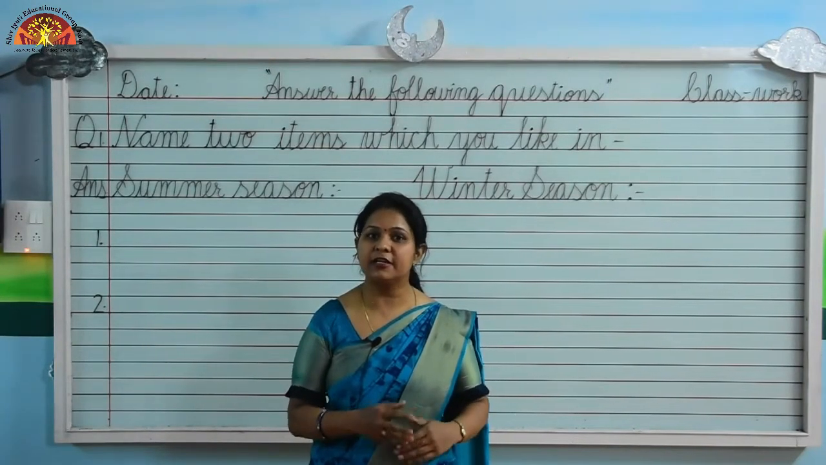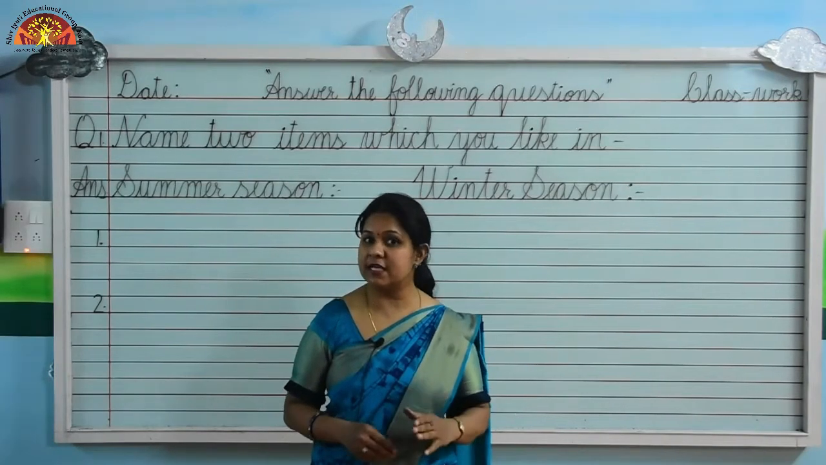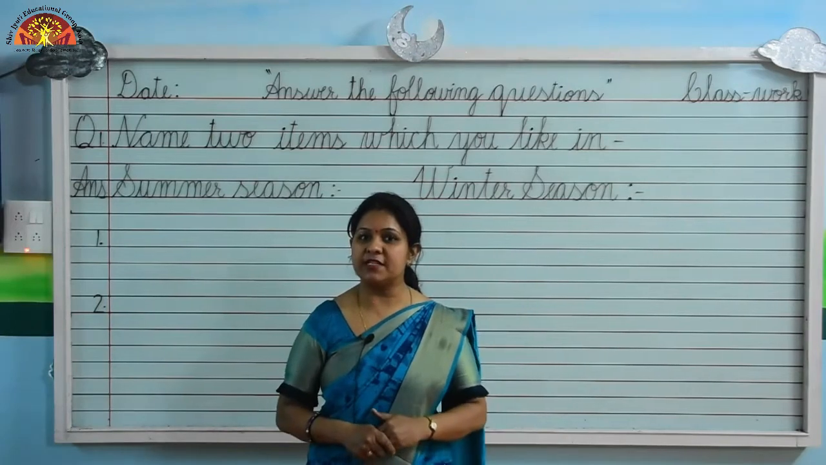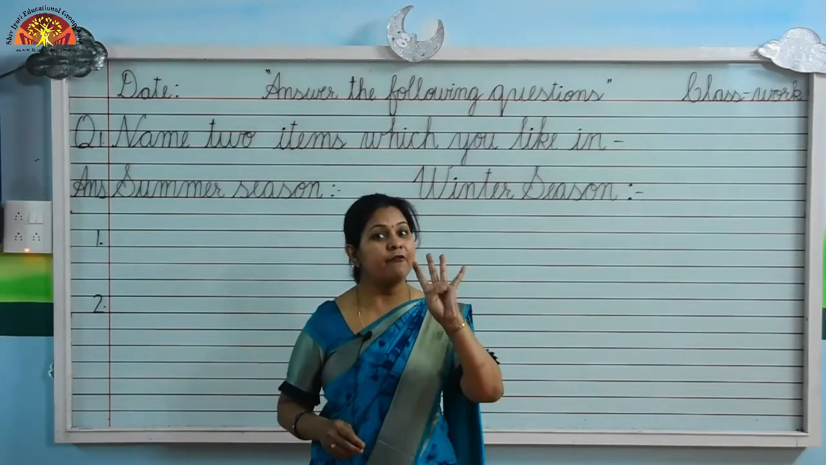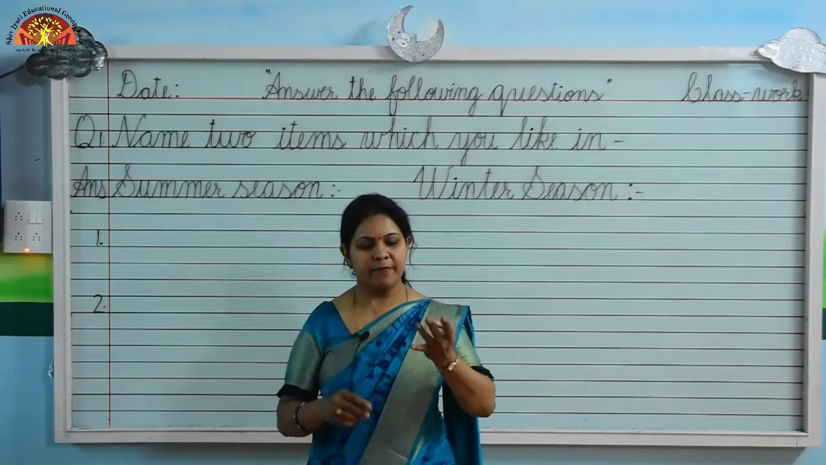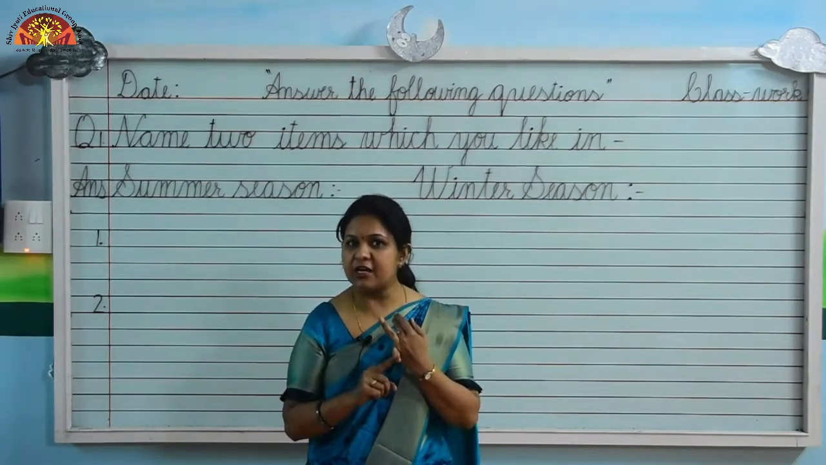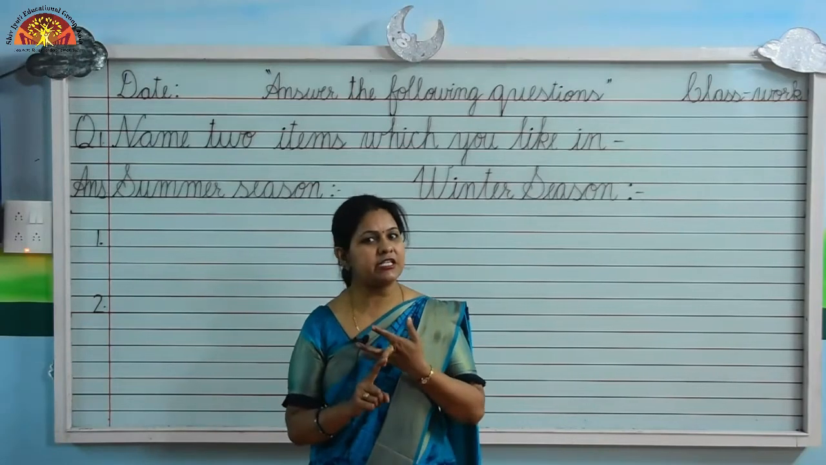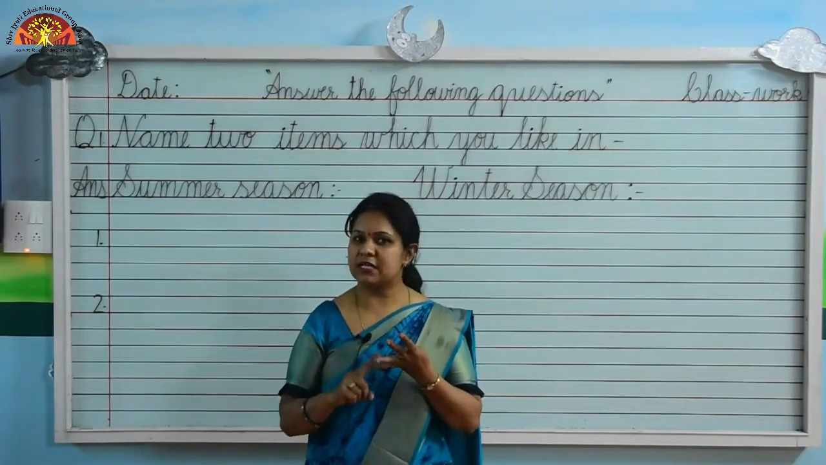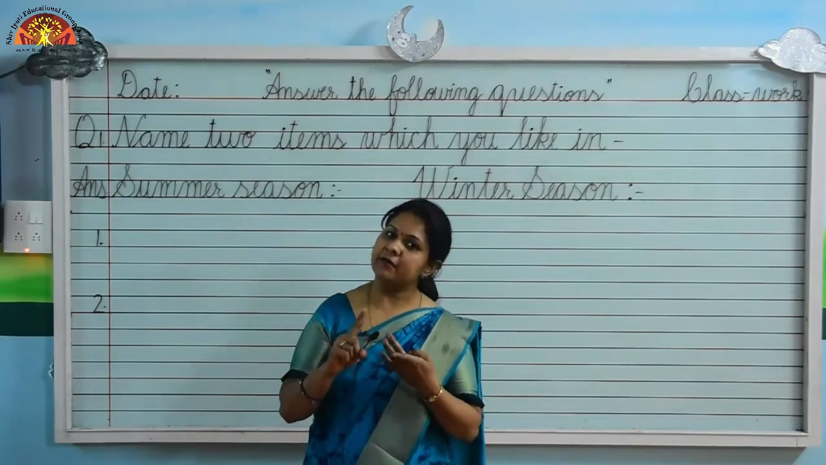Kids, in the earlier class we have learnt about seasons. How many seasons have we learnt? We have learnt 4 seasons. Name them. Okay, speak with me. Winter, summer, rainy and spring. Again speak with me. Winter, summer, rainy and spring.